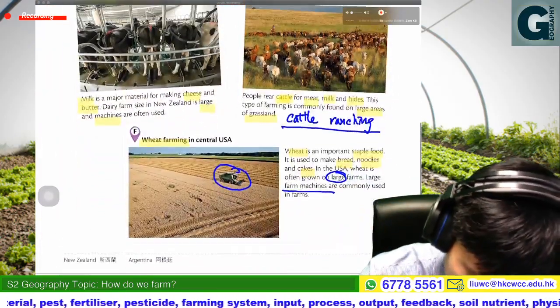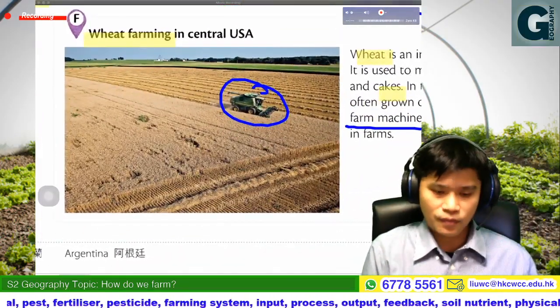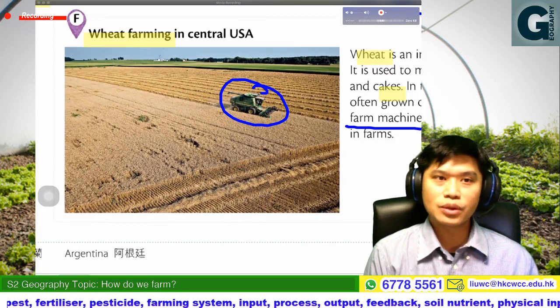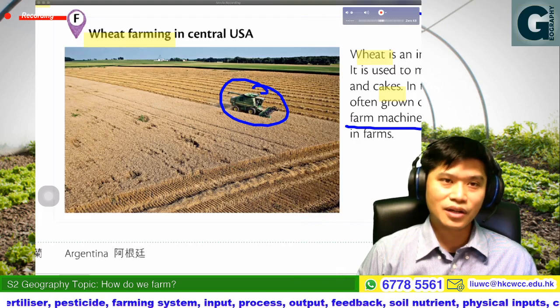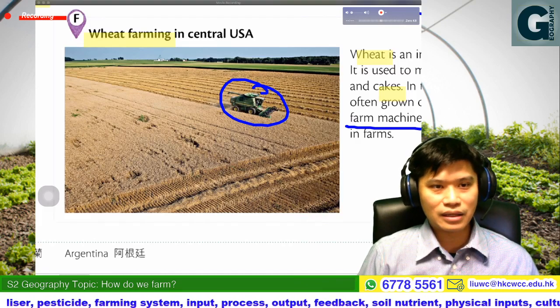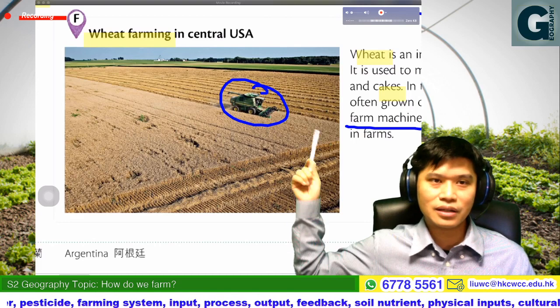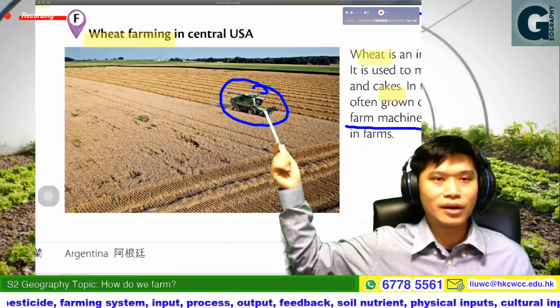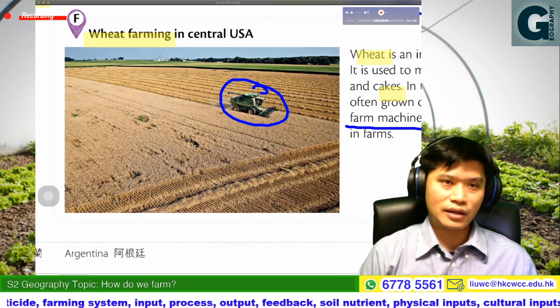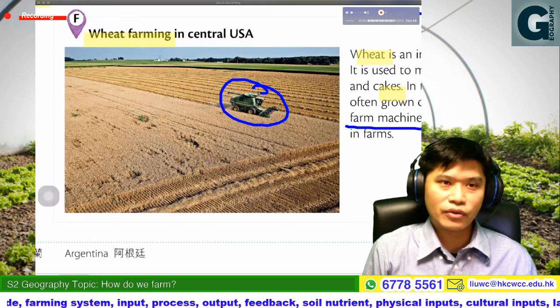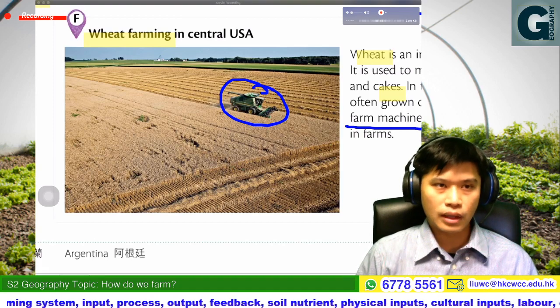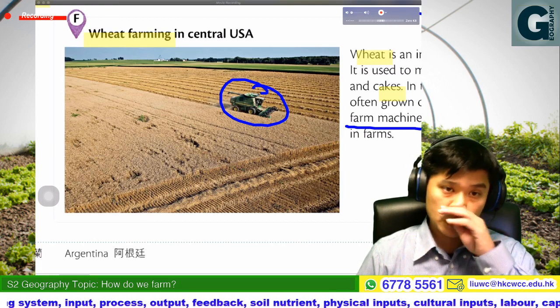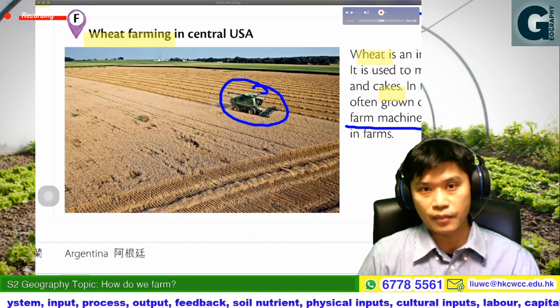And also the wheat farm in the central USA. You can see the wheat farm is very large, but how many labor are really working? Just one, with the harvester. So compared to the farm size, the input would be low. That's why F is also an extensive farming.